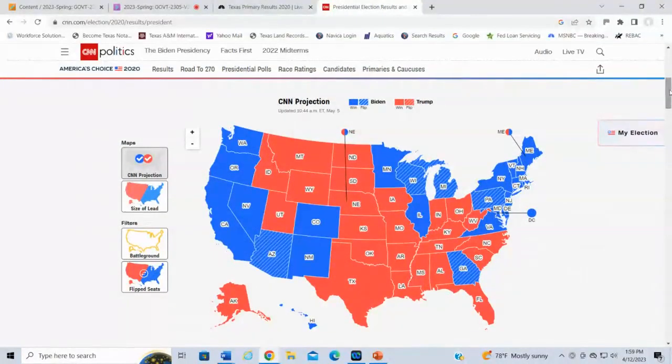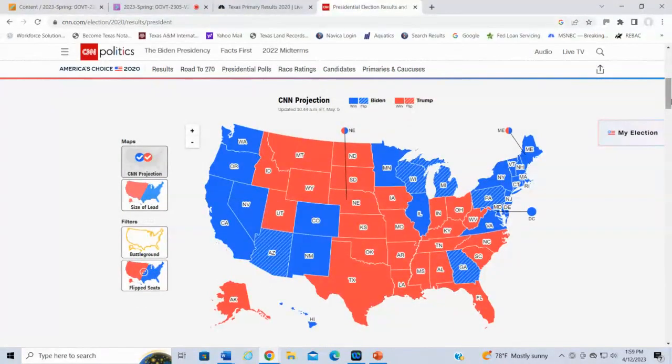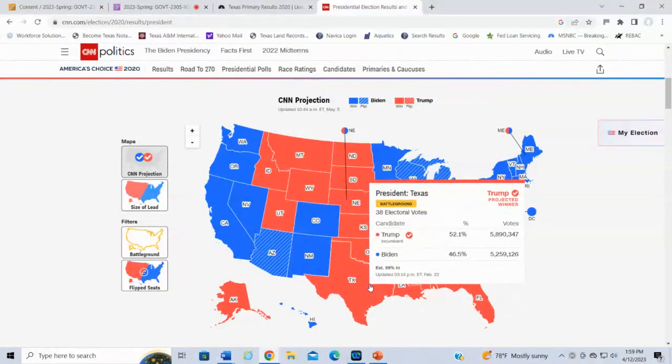Now, let's take a look. So most of these states are not that confusing, right? Because a lot of these states are very solidly either Republican or Democrat. But there were a few changes, right? Now, let me also mention that for most of these states, the way the electoral votes work is, so let's go to Texas really quickly. So Trump wins Texas by about 6,600 votes, right? Pretty much.